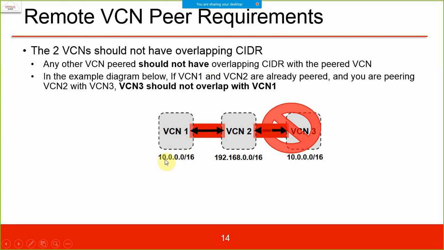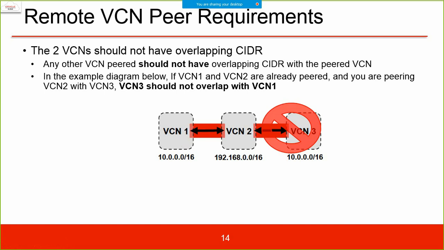Any other VCN peer should not have an overlapping CIDR with the peered VCN. Like if we have a CIDR of 10.0.0 and this one is 192.168, this will work, but then VCN2 will not be able to peer with VCN3 because there is an overlapping CIDR. In this example diagram, if VCN1 and VCN2 are already peered, good, because they are using different CIDRs.